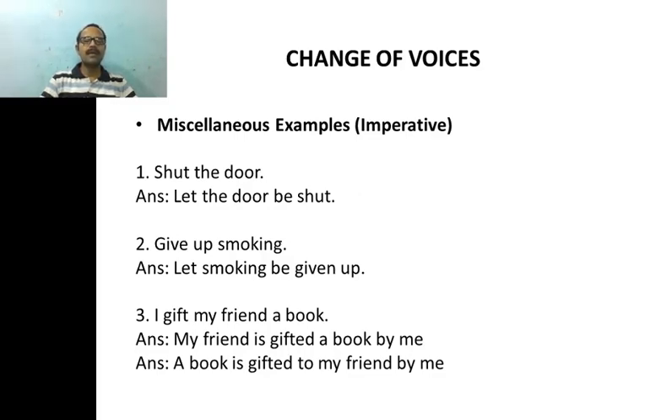Now make a book your subject in passive, the direct object. So a book once again is gifted to whom? To my friend. By whom? By me. So a book is gifted to my friend by me. So we have two passive voice sentences here from a single active voice sentence because we have two objects in the given active voice sentence. Fine.